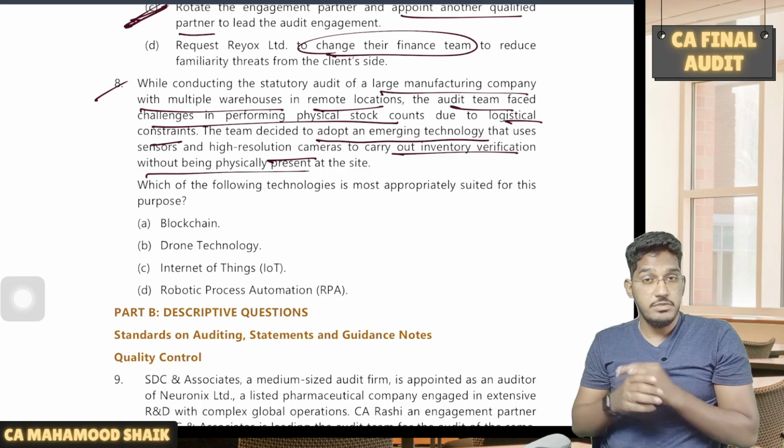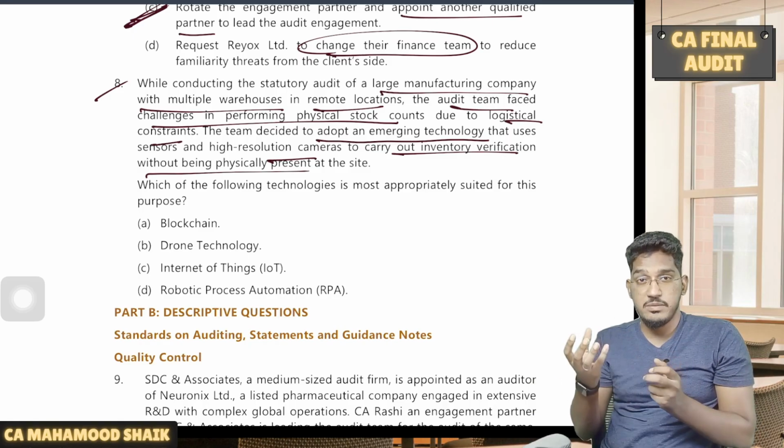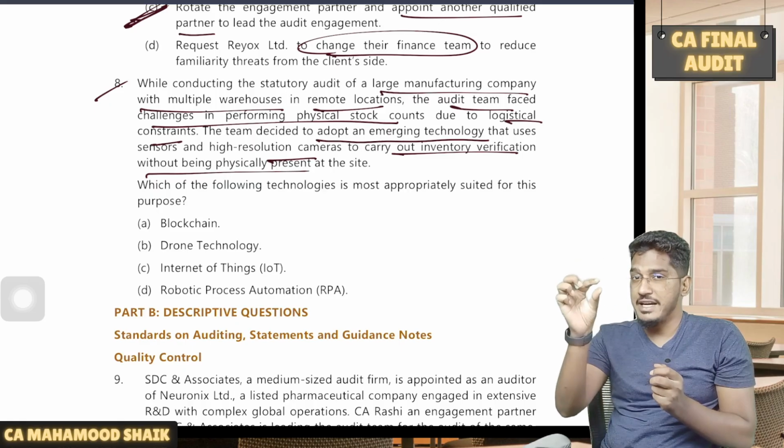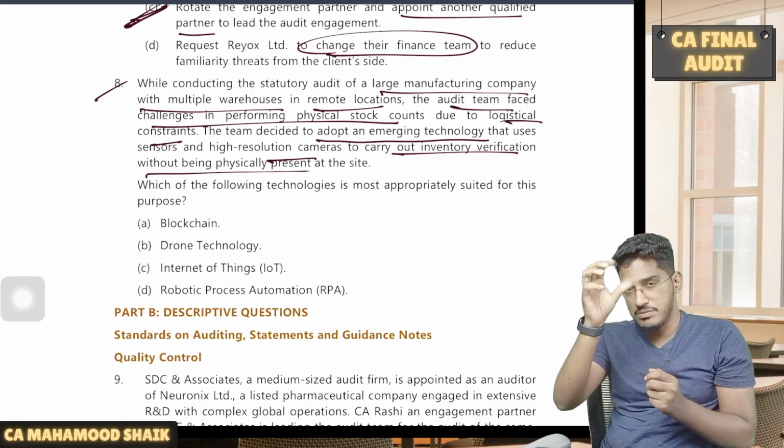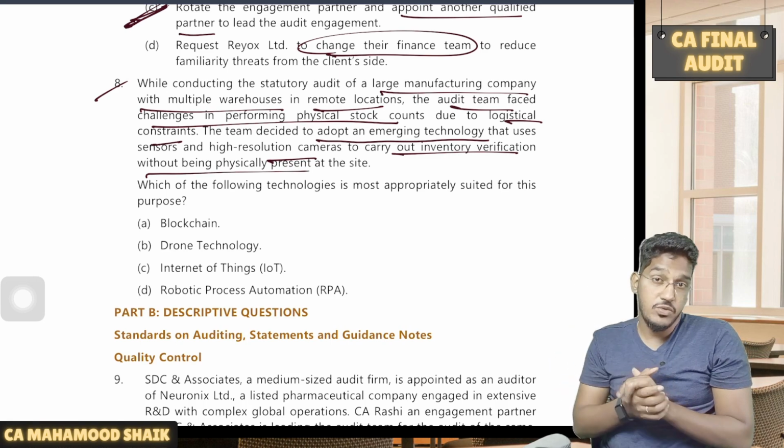So you want to do physical verification, but you don't want to be physically there. You want to use some device to which you will attach a camera, to which you will attach some kind of code scanners, and you want to verify the stock.